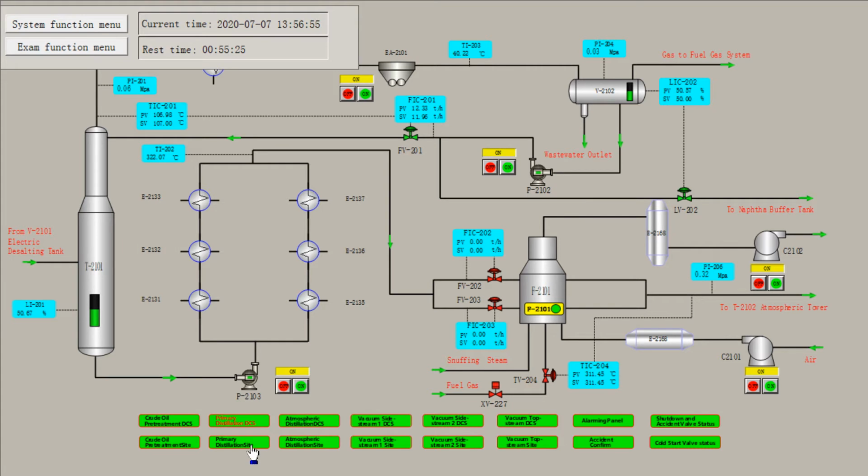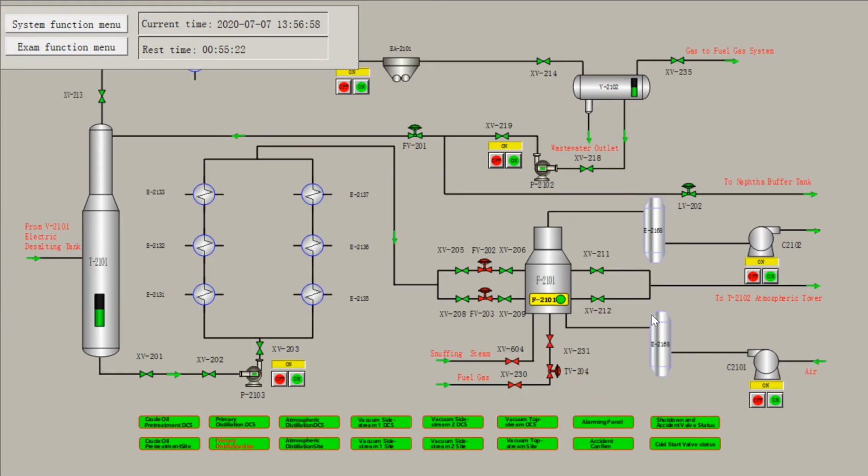Then we go to the primary distillation site. We will close the feed valve FV202, its front valve XV205, and also the rear hand valve XV206. Then report to the chief operator that front and rear hand valves of the feed valve FV202 of the atmospheric furnace have been closed.